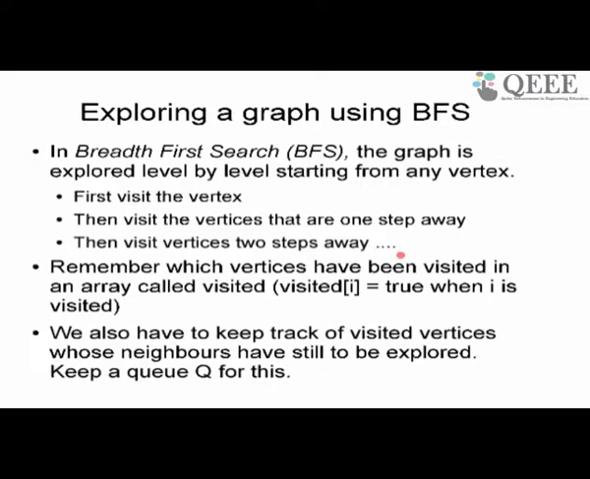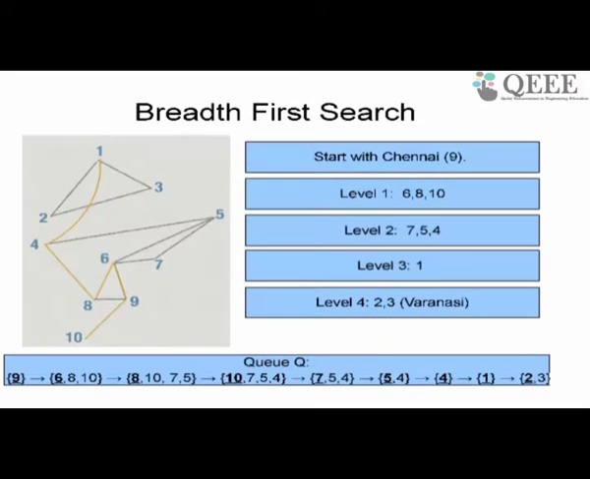So for doing breadth first search, what do I need? I need to keep track of all the nodes which have been visited using a tag called visited[i], which will be true when i is visited and false when it's not visited. And I keep track of all the things that I still need to do. I keep a queue for this, and the queue basically keeps track of the nodes that I still have to work on.